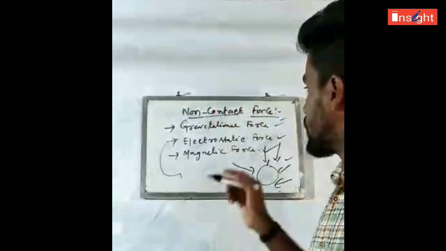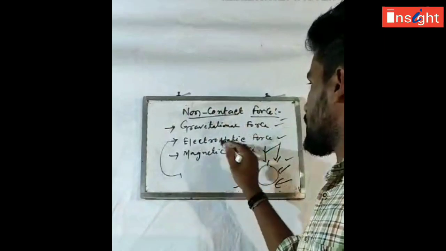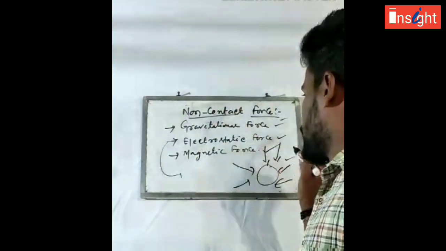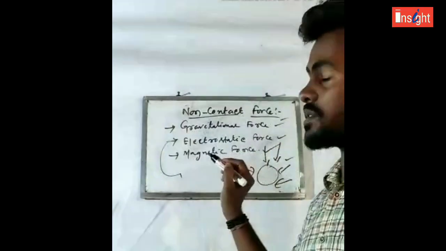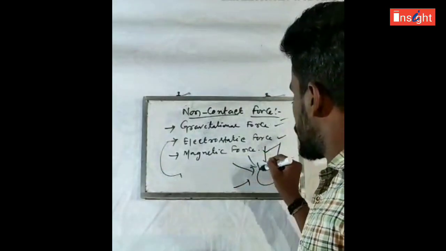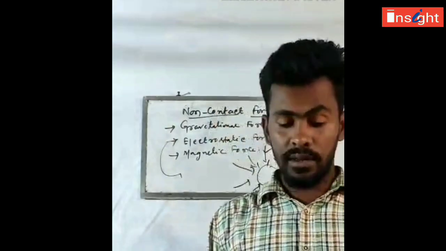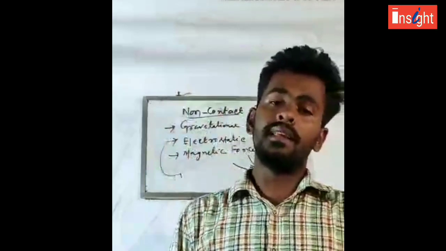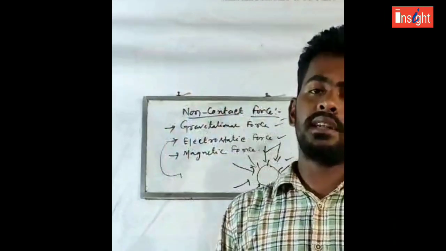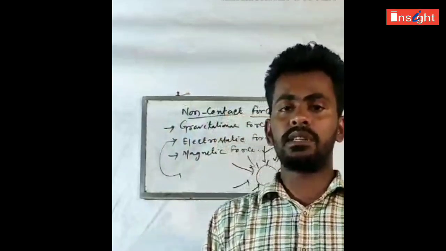Students, let us look at non-contact force. What is non-contact force? One is gravitational force, another is electrostatic force, and the third is magnetic force. What is gravitational force? The earth has a certain power. It attracts every object towards the center of the earth. This is called gravitational force. When you throw an object to the sky, it will fall towards the center of the earth. Without any contact, the earth is able to attract every object towards its center.